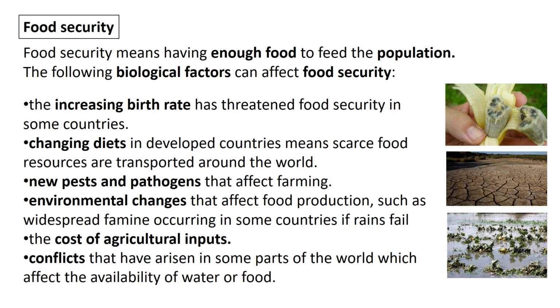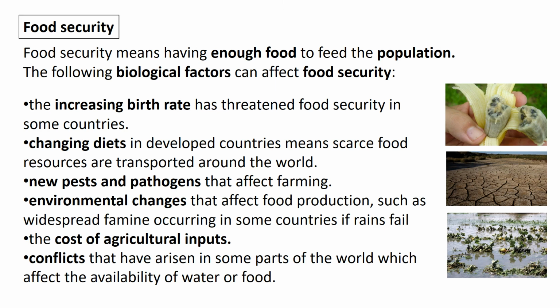And all of these methods can be used to help us to secure food. So thinking about using the fermenter effectively, we can think about how we can use biofuels effectively, but also things like using mycoprotein instead of meat products can help with our food security. So food security means having enough food to feed our populations. And the following things can affect food security.